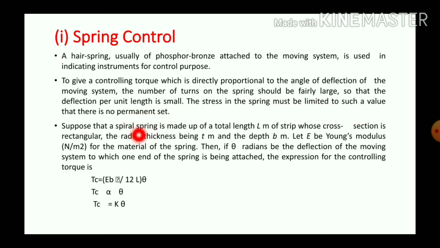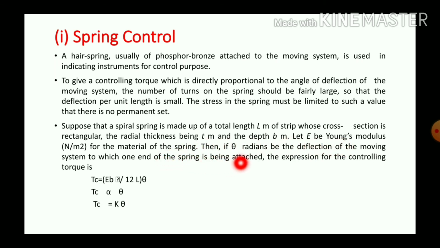Suppose that the spiral spring is made up of total length L meter of strip whose cross section is rectangular, with radial thickness T meter and depth B meter, and E is the Young's modulus of the material of the spring.